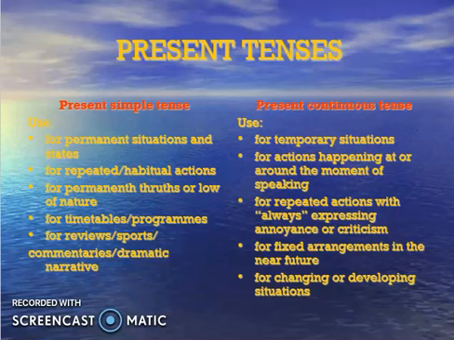For permanent truths or laws of nature, whatever are fixed things, static things I'm talking about, like the sun is round, the earth is round, okay, and stars twinkle in the sky. All these are fixed, all these are permanent truths, you cannot change them. We cannot say blood was red, blood was yellow. We don't say like this because there is no rule for this. These are permanent situations and we have to count them in the present tense only, right?